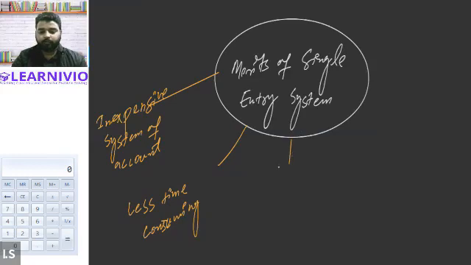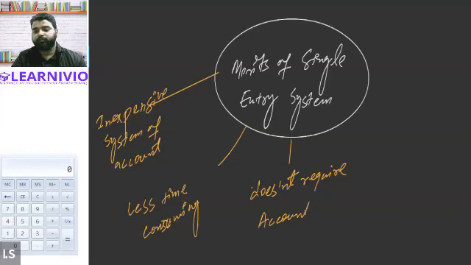Also, from the viewpoint of knowledge, it does not require accounting knowledge.